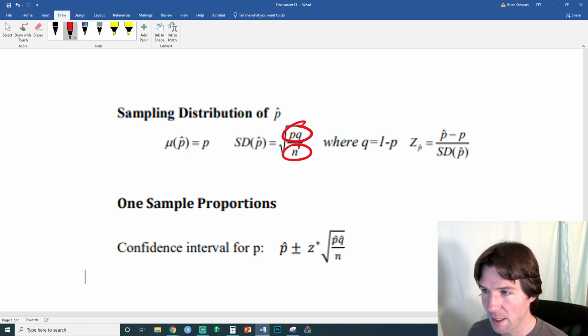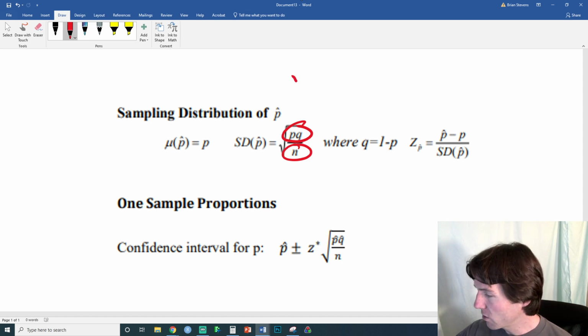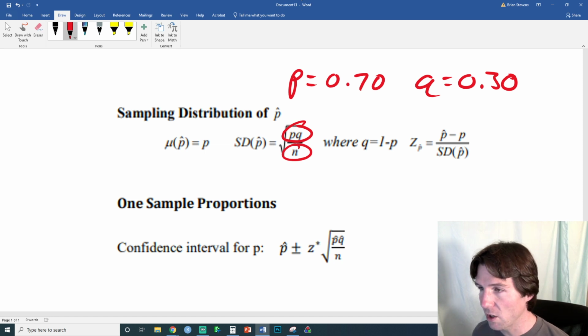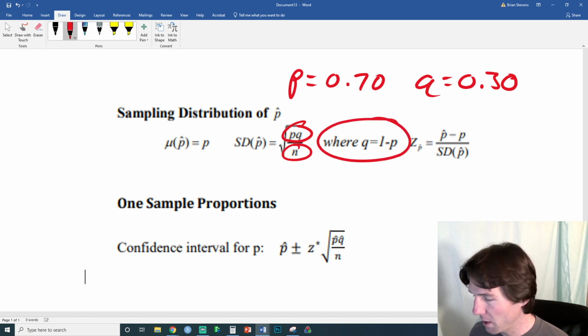In my Taco Bell example, p was 0.7 because, and this is the true proportion, the true proportion of UT students who like Taco Bell is 70%, so that makes it p. Then q would be 0.30. So if p is equal to 0.70, q is equal to 0.30. So we have p and q here, and then we multiply them together. Remember, square root of p times q over n. And we even give you that q is 1 minus p.